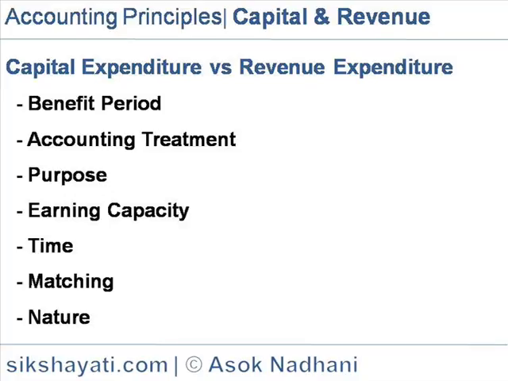Matching. Capital expenditures are not matched with capital receipts. Revenue expenditures are matched with revenue receipts. Nature. Capital expenditures are of non-recurring nature. Revenue expenditures are normally of recurring nature.